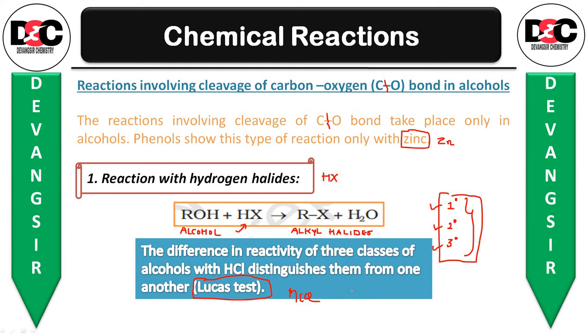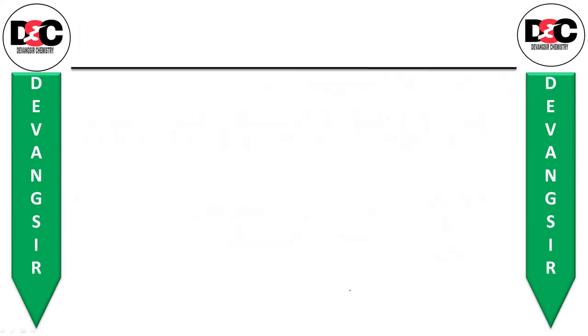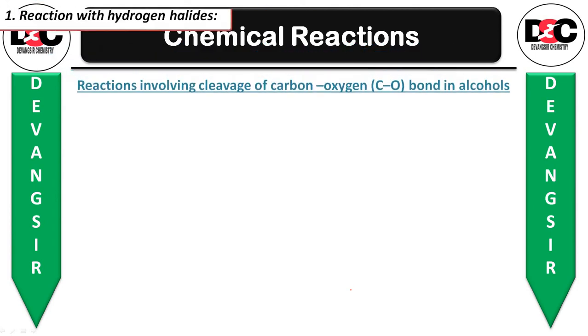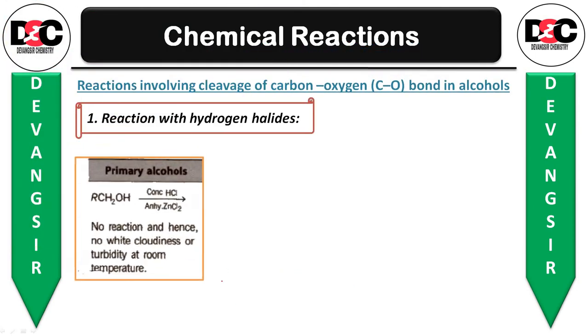Now what we have to do in this, let us see. The first one, suppose you have taken a primary alcohol, RCH2OH, with concentrated HCl and anhydrous zinc chloride. In presence of that there is no reaction, and hence no white cloudiness or turbidity at room temperature, even at room temperature. So alcohols are soluble in Lucas reagent, that is HCl and ZnCl2. This is the Lucas reagent.